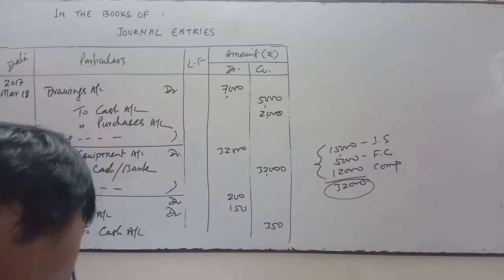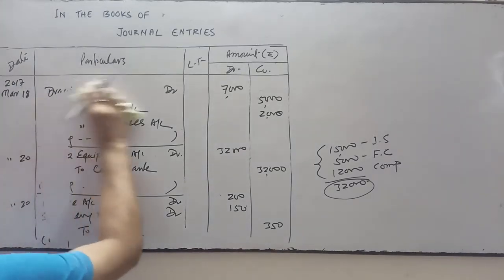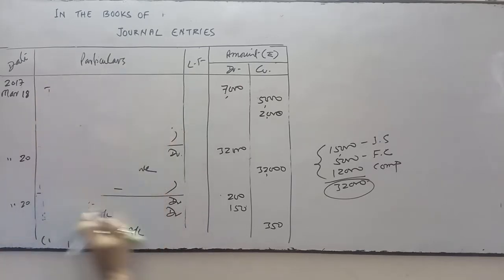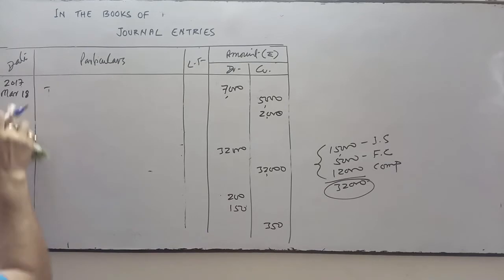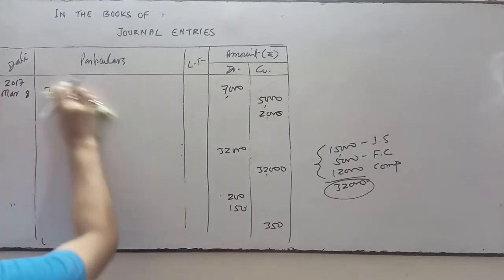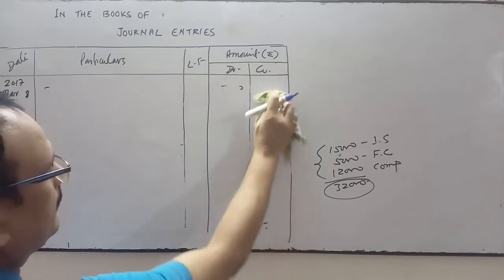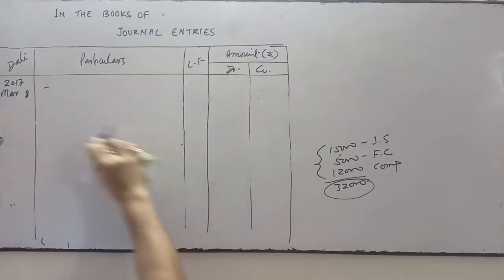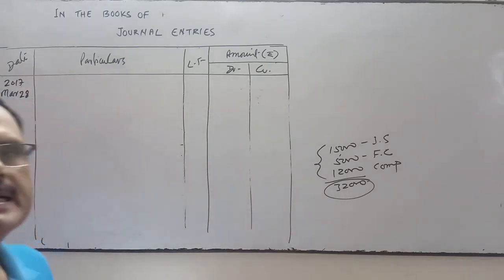Next is on March 28. So on March 28, the transaction is paid electricity charges.